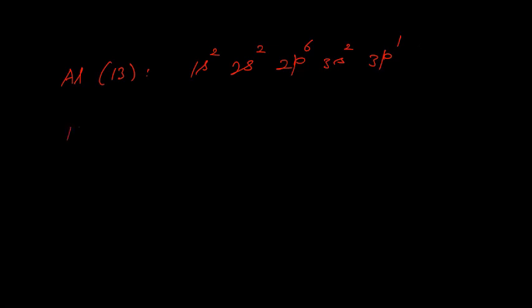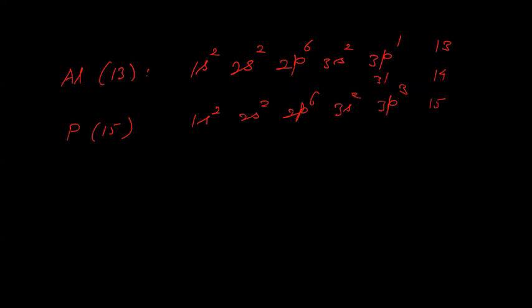Similarly, say you write for phosphorus 15: 1s2, 2s2, 2p6, 3s2, 3p3. It is in P, it is P block element, and 1 is 13. After that 2 is 14, and 3 will be 15. 3p4 will be 16, 3p5 will be 17, 3p6 will be 18th group, noble gas. So noble gas configuration will always be 3p6 valence electron configuration. Any confusion till here?